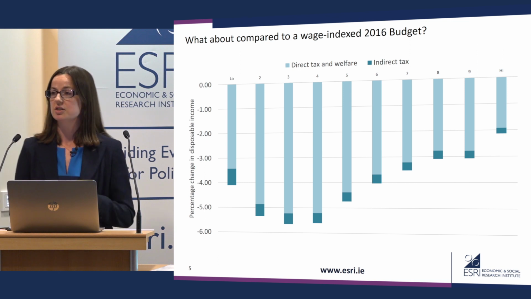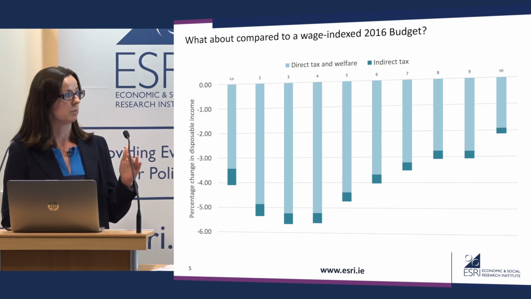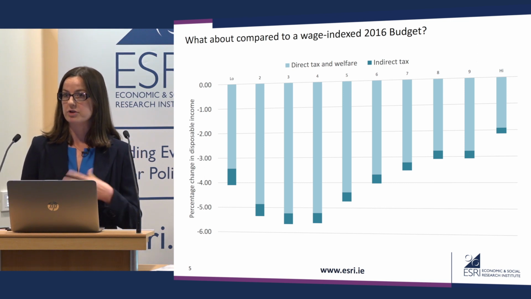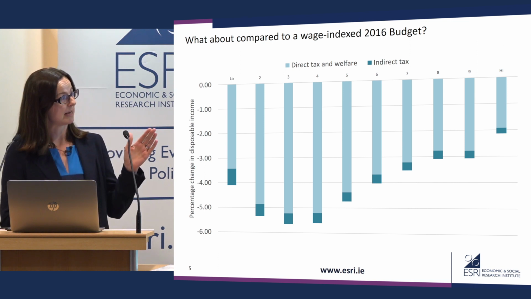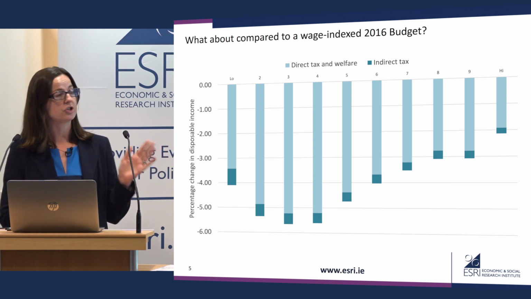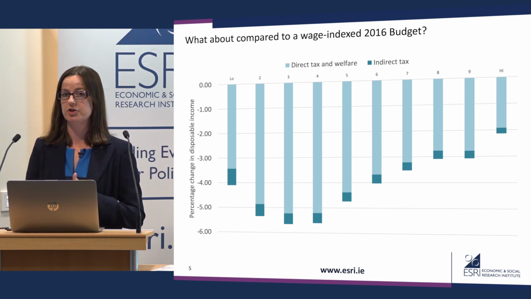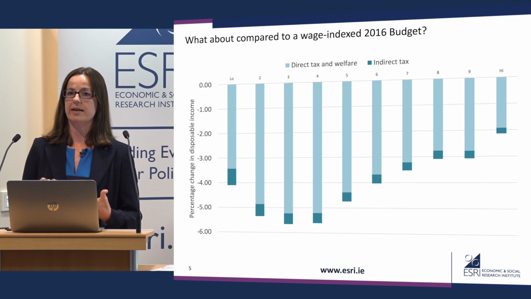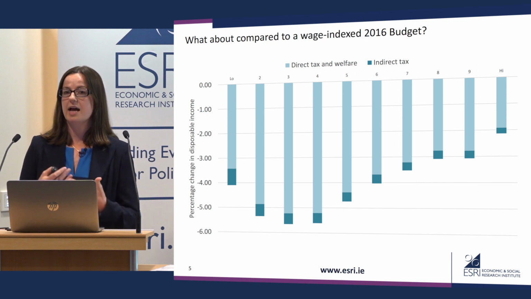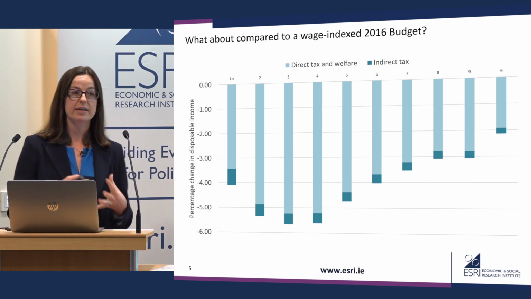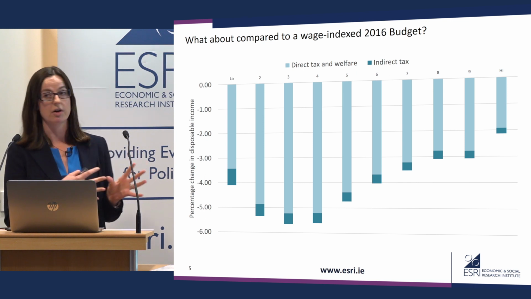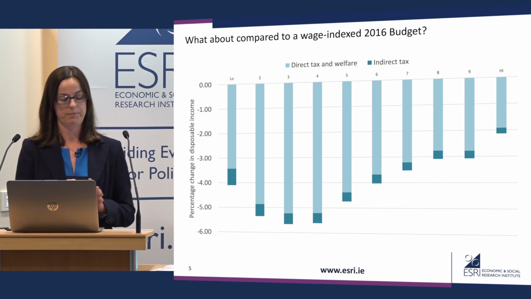And you'll see that the pattern is pretty similar. So we have losses across the board. They're higher than they are if we just compare to 2019. Excuse me, and the pattern is the same. There are higher losses at the bottom of the distribution compared to the top of the distribution. And the reason for this is essentially that over the last 4 years, tax and benefit thresholds have not kept pace with wage growth. And this impacts the bottom of the distribution more than the top of the distribution.